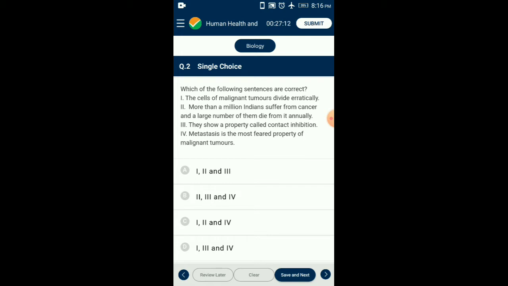In the malignant tumors, the cells divide erratically and show the property of metastasis. Normal cells show the property called contact inhibition. Because contact with other cells inhibits their uncontrolled growth, cancer cells appear to have lost this property. As a result of this, cancerous cells just continue to divide, giving rise to a mass of cells called tumors. So the answer for this question is option C. From the given 4 statements, first, second and fourth statements are correct.